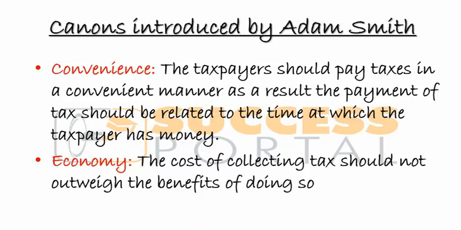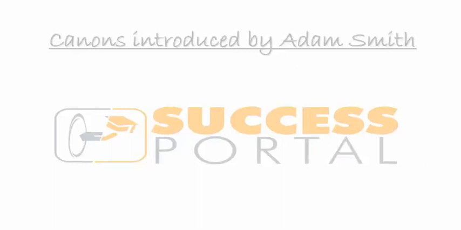So we want to make sure that the cost of collecting the money from people should not outweigh the benefit. In other words, the tax benefit should outweigh the cost of collecting the money. Those are the 4 canons of taxes as suggested by Adam Smith.